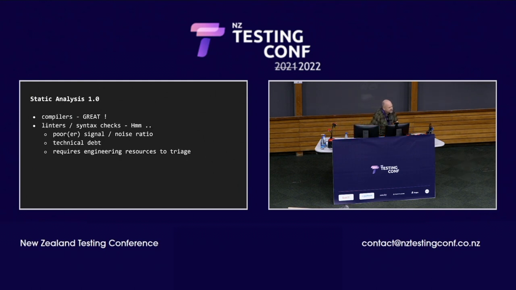There are some great examples of this that have been around for a long time, and most of you are probably using those every day. The best example is a compiler. Compilers work great, they find a lot of bugs, and they are so good that it's a bit of a challenge for us, because students after a year or so are convinced that if it compiles, it actually works, and there's nothing more to do. Of course, we all know better, but that turns into a real curse.